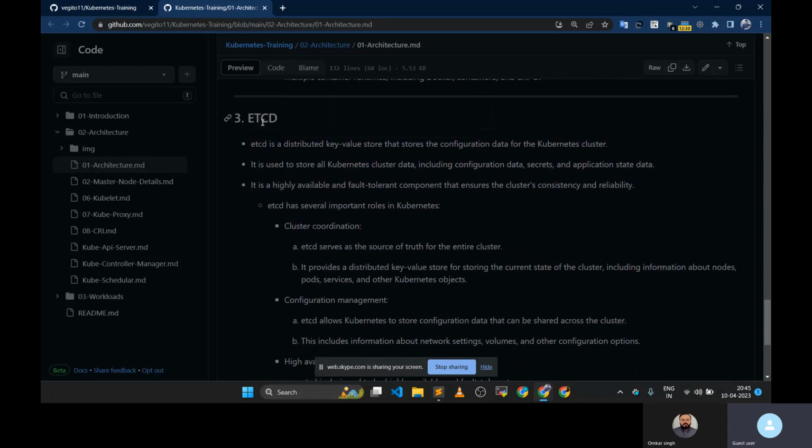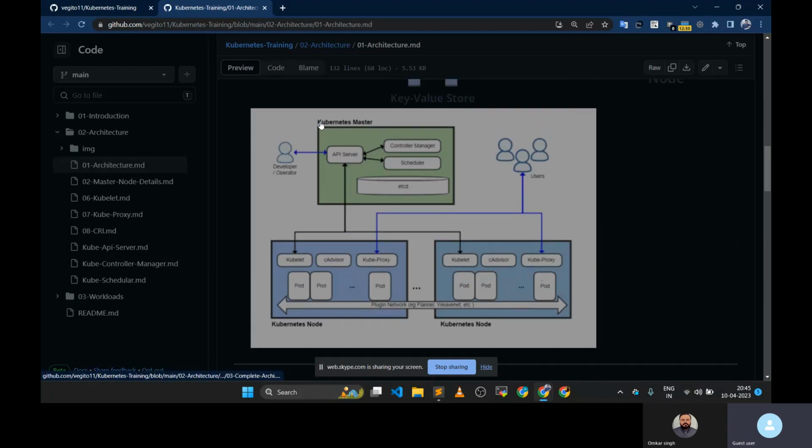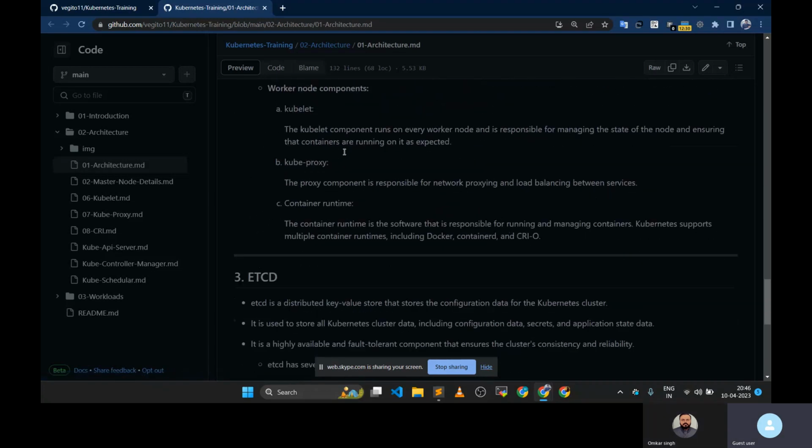And the third thing is etcd. Suppose they ask what the architecture of Kubernetes is, just say that it consists of 3 parts. One is the master node, second is the worker node, and third is etcd. But sometimes they create the etcd cluster inside the master nodes itself.